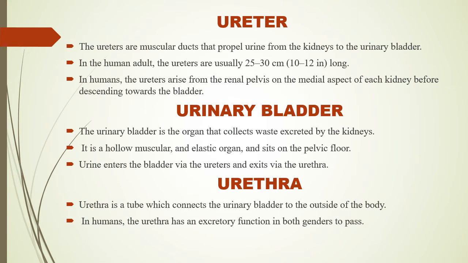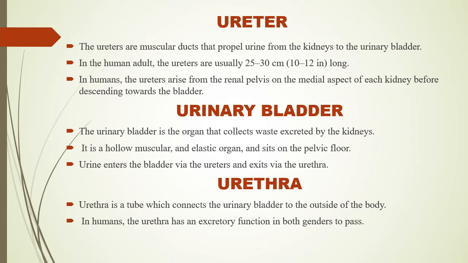Ureter. The ureters are muscular ducts that propel urine from the kidneys to the urinary bladder. In the human adult, the ureters are usually 25 to 30 cm or 10 to 12 inches long. In humans, the ureters arise from the renal pelvis on the medial aspect of each kidney before descending towards the bladder.